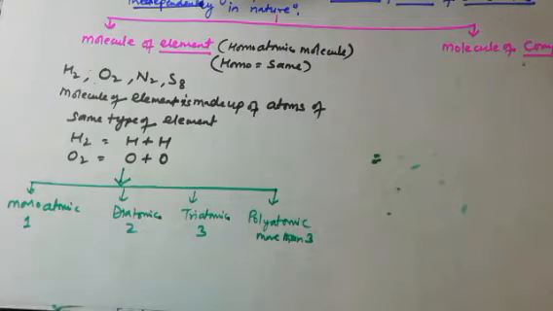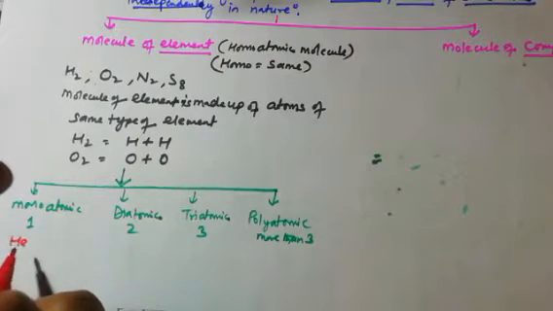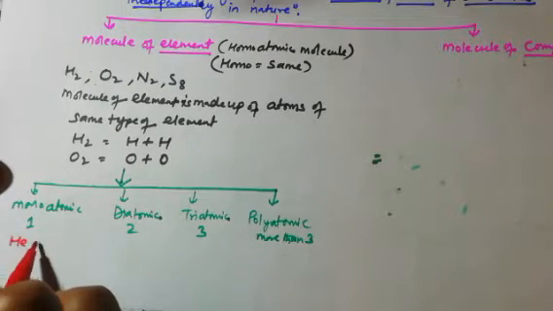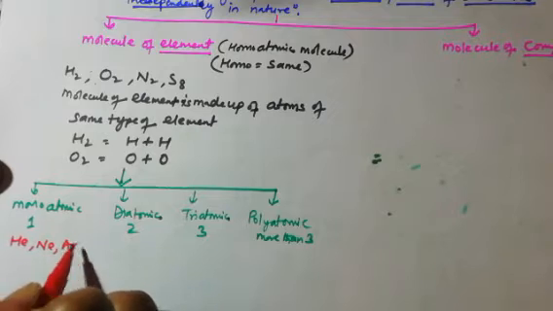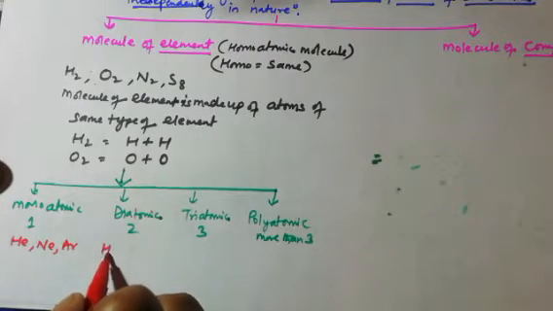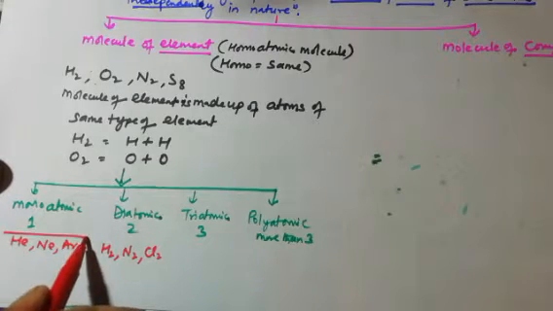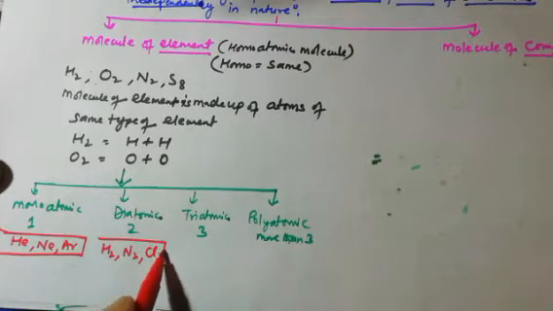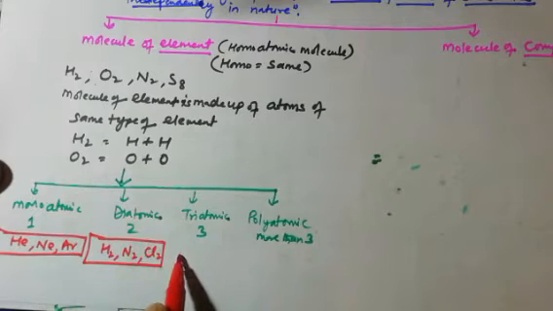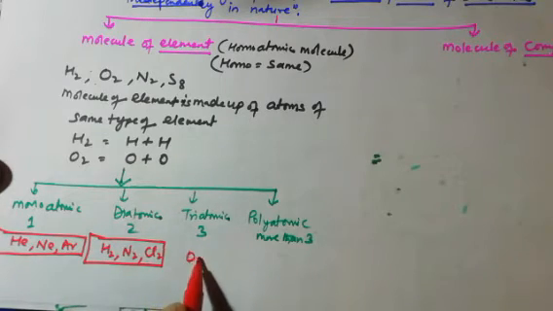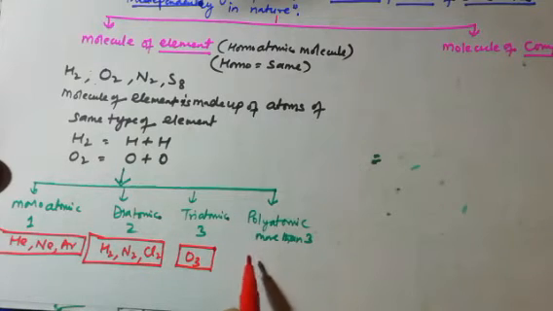For example, monoatomic examples are all the noble gases: helium, neon, argon. Diatomic examples are H2, N2, Cl2. Triatomic: a common example is O3.